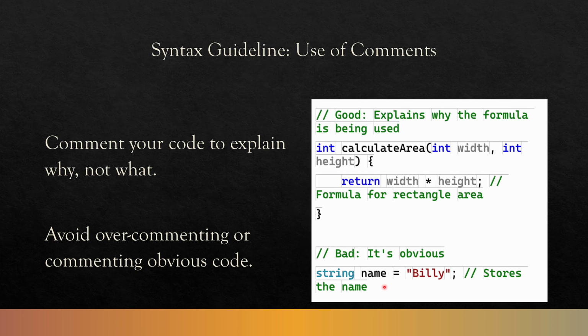That's a waste of letters you just typed, right? It's obvious, we know that, right? You want to avoid over-commenting or commenting obvious code. However, you want to err on the side of, if you're not certain what it's supposed to do, and other people might not know what you meant by it, go ahead and write a comment, though you should probably rewrite your code if you get to that point.